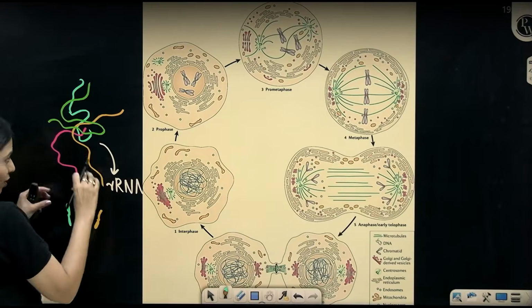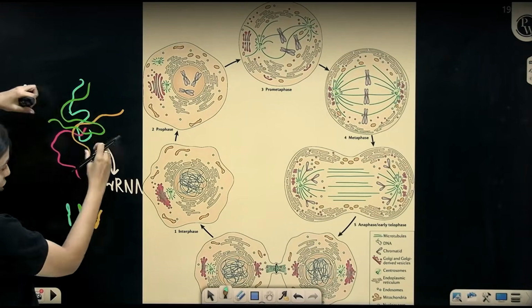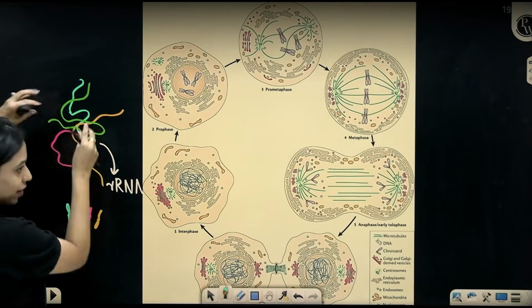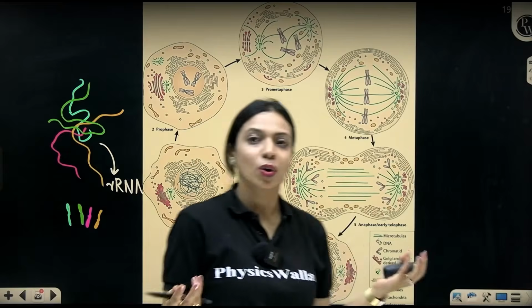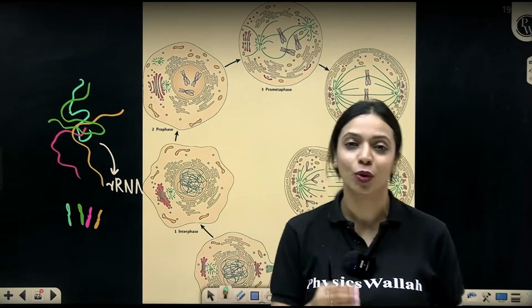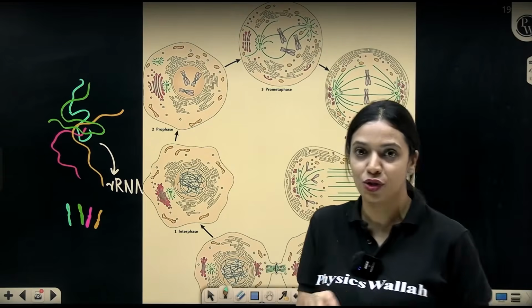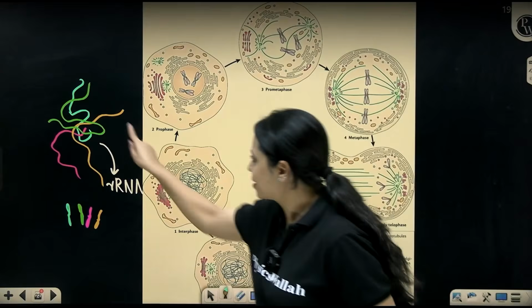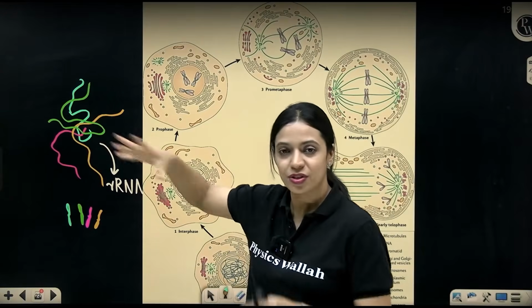So it becomes shorter and shorter. Now that it becomes shorter and shorter, it's drawn away from each other and you no longer see that particular area inside the nucleus. That is what we mean when we say the nucleolus has disappeared. It's not like there was some structure and abracadabra, poof, it is gone. It's just that this region does not exist anymore because the DNA has condensed.